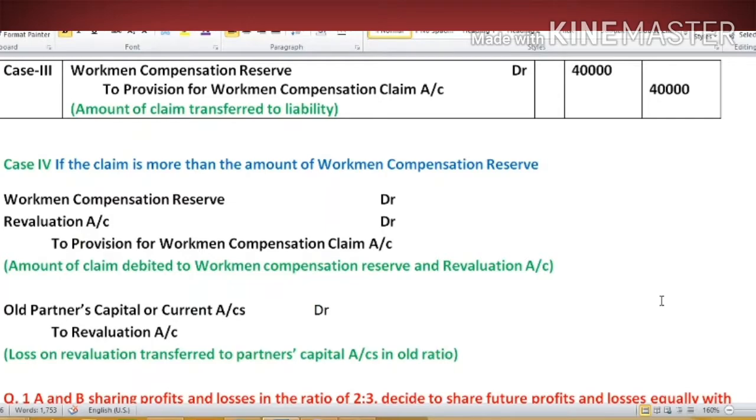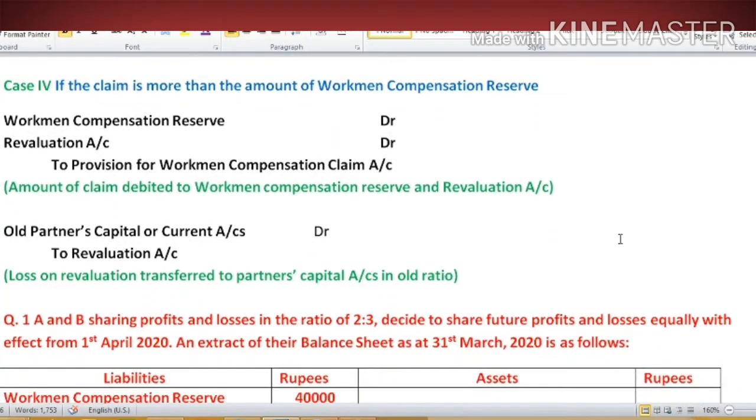It means here the liability is more than the reserve, that is why the excess liability will be transferred to revaluation account. And in this case there will be a second entry, because a loss arises in the revaluation account because of the increase in liability. This revaluation loss will be transferred to partners capital account.